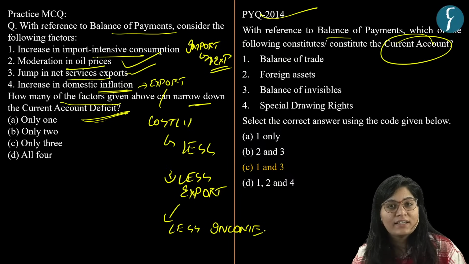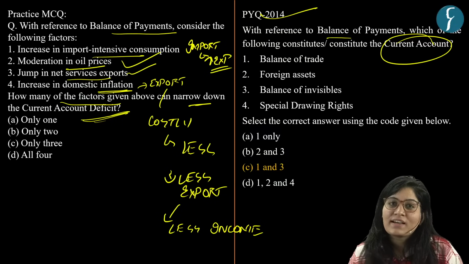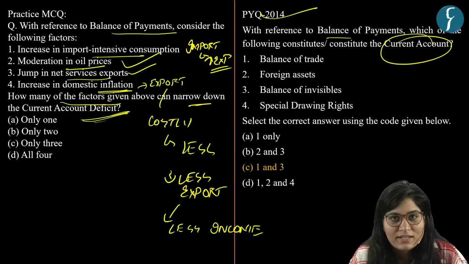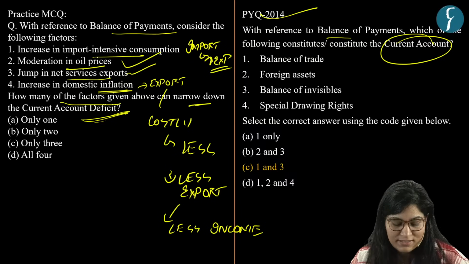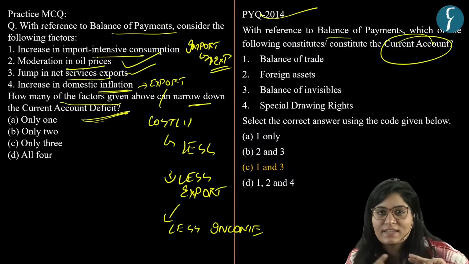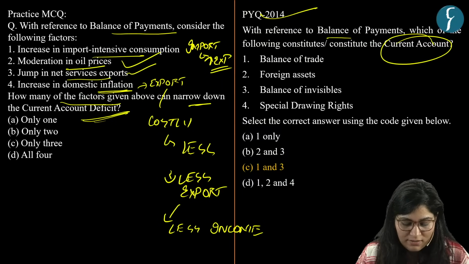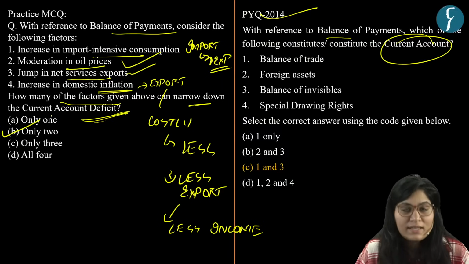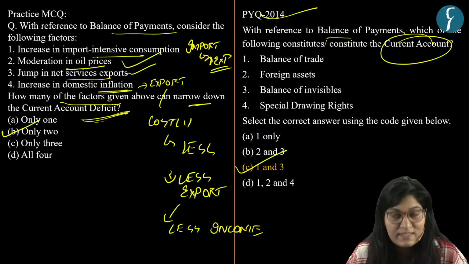That means it will not be useful in narrowing down the current account deficit. So only two factors in the given options can narrow down the current account deficit: moderation in oil prices and jump in net services export. So we need to find the correct one. The answer of this PYQ is option C.